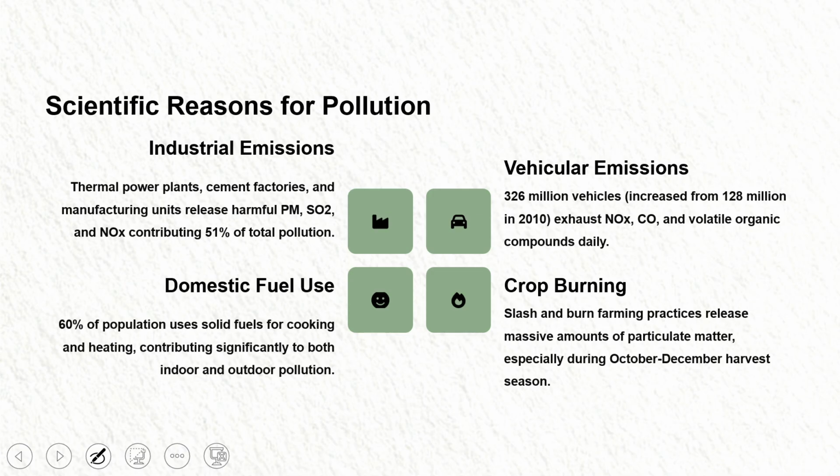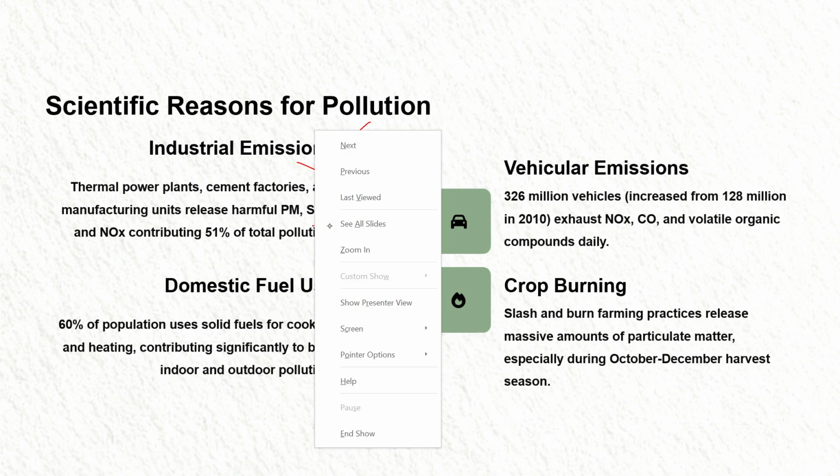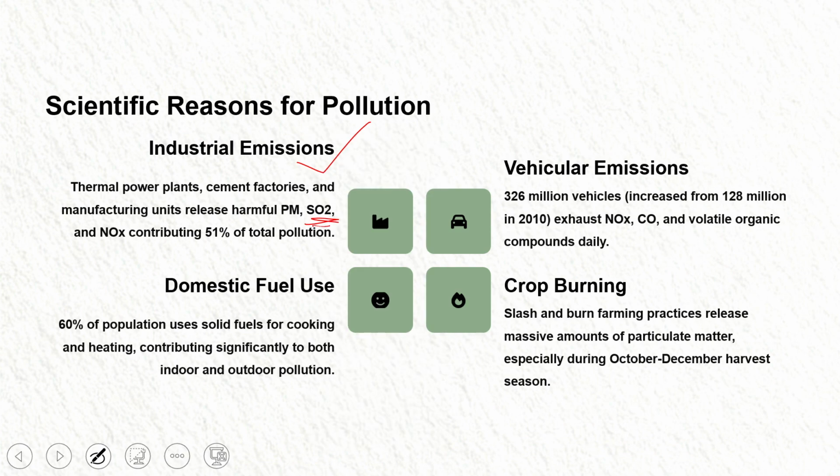What are the scientific reasons for the pollution? Industrial emission is very common, but what we need to take care of is the chemicals that exactly harm the area, that is SO2, sulfur oxide, nitrogen oxides, etc. Now, vehicular emission.